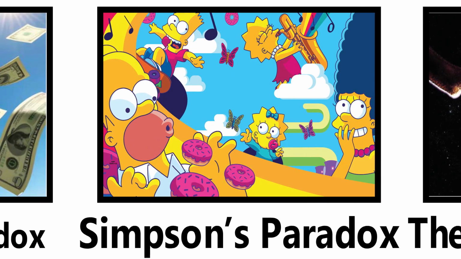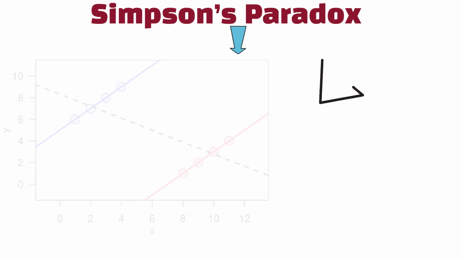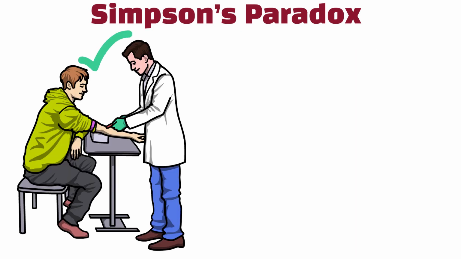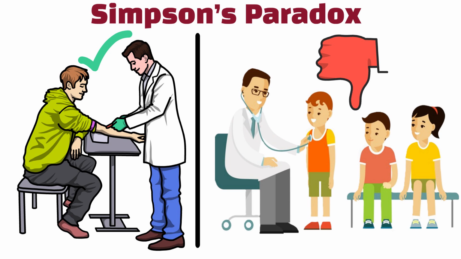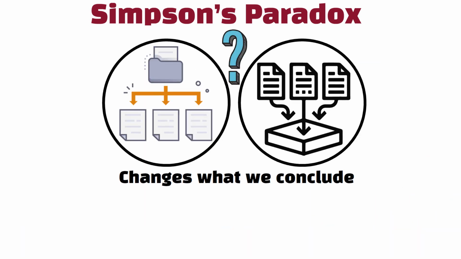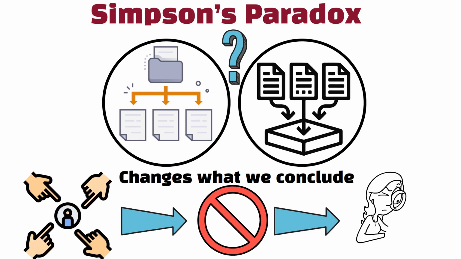Simpson's Paradox. Simpson's Paradox shows that a trend appearing in different groups of data can disappear or even reverse when the groups are combined. For example, a treatment might look good in separate groups, but worse overall when the groups merge. It teaches us that how we split or combine data changes what we conclude. It warns against making quick judgments without considering how data is organized.